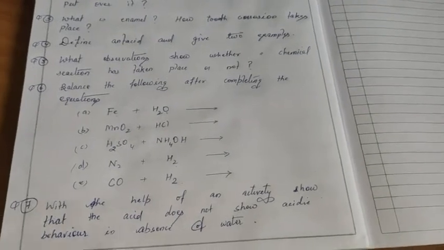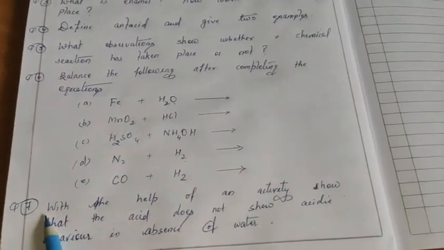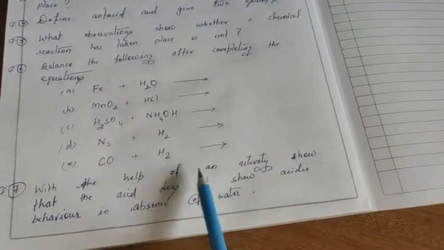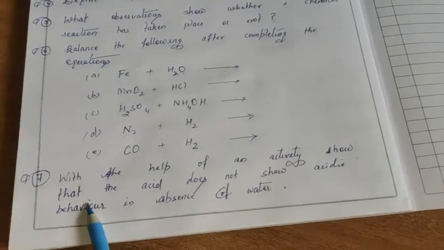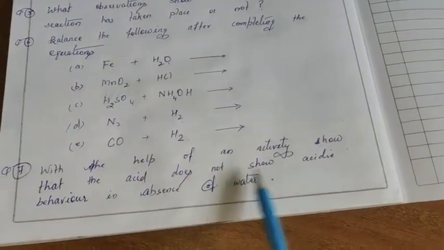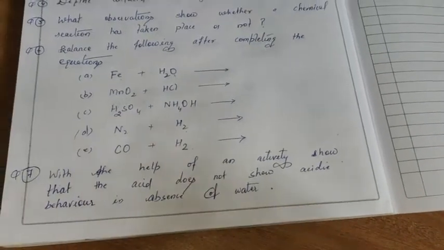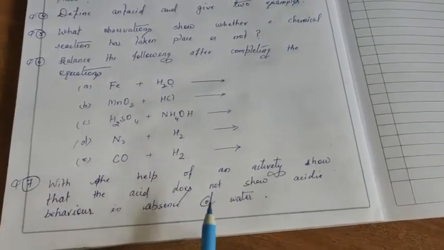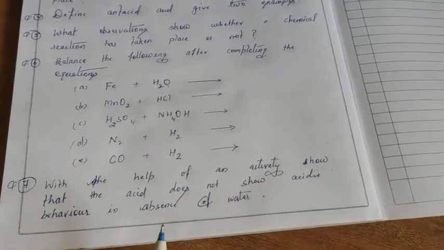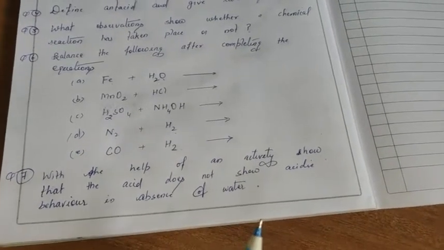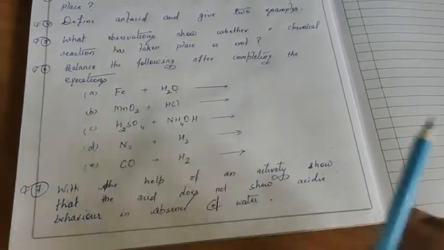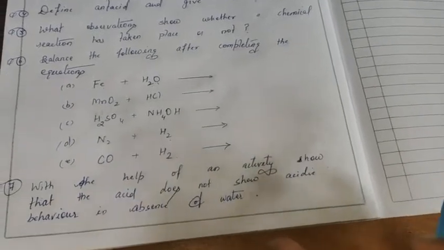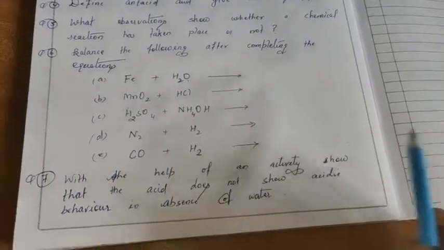The last question of this practice paper is: with the help of an activity, show that an acid does not show acidic behavior in absence of water. You must have studied this concept that whenever an acid in dry state is put over the litmus paper or blue litmus paper, the color of the blue litmus paper does not change.